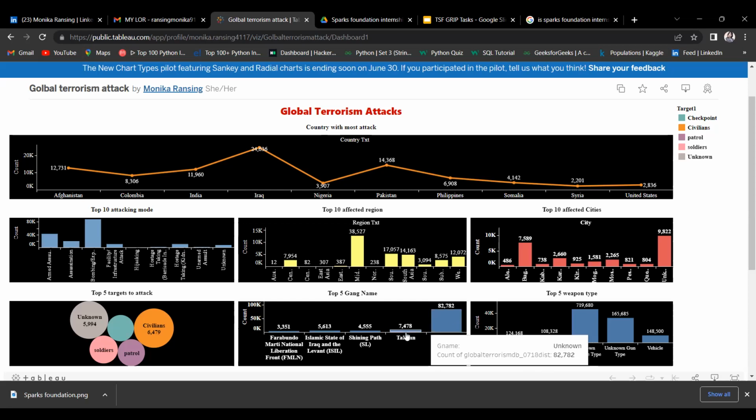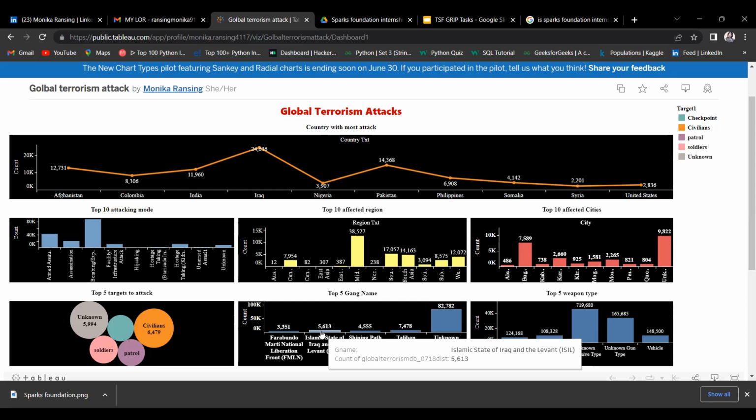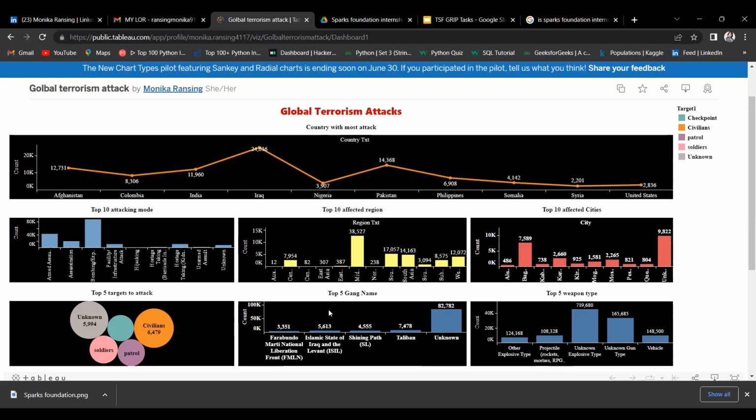After that there is the Islamic State of Iraq and the Levant, then Shining Path, and then the Farabundo Marti National Liberation Front. So these are the top five gang names who did these attacks.